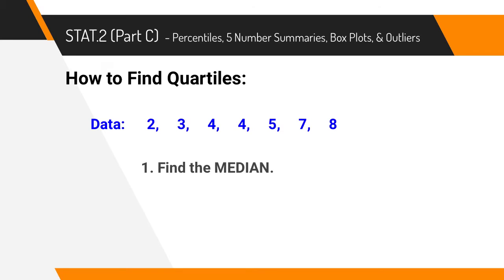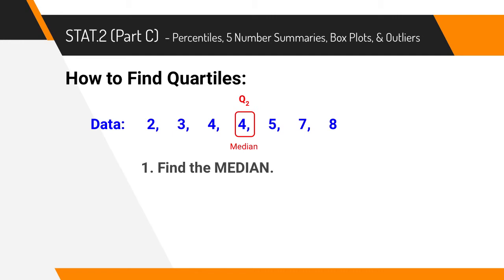Let's see if we can figure out how to calculate these quartiles. The first thing that we're going to do is try to figure out the median. If you look at this list of numbers, we're going to try to find the number that's in the middle. 4 is exactly in the middle. That means that it's our median, or our Q2. So we start by figuring out the median, which is also called the Q2.